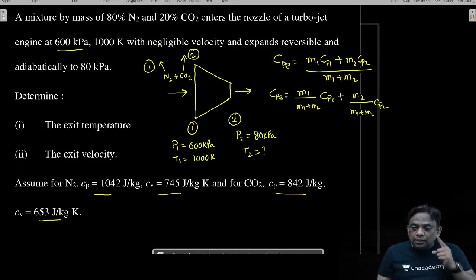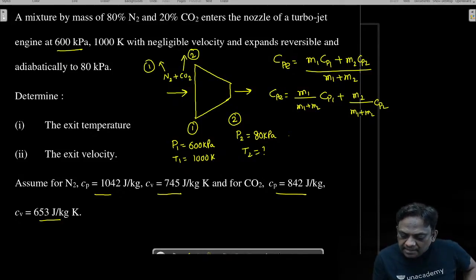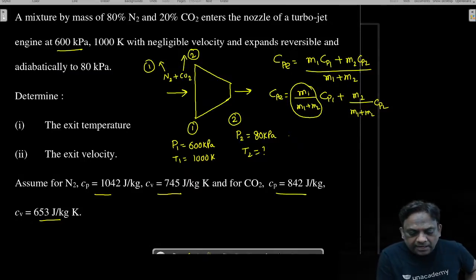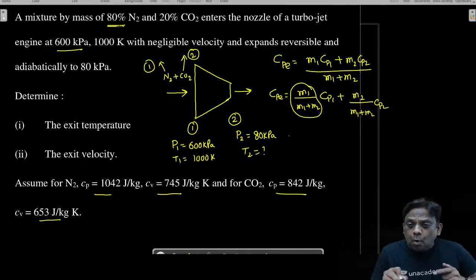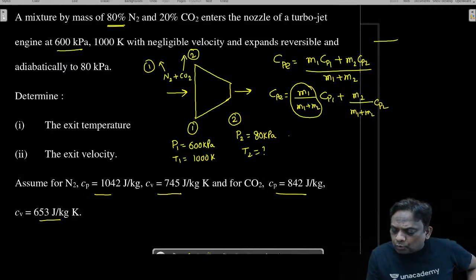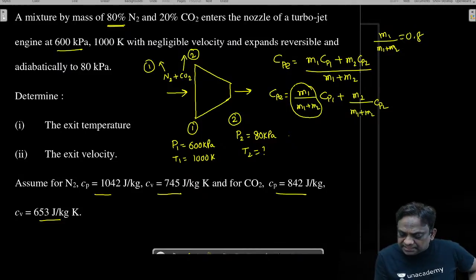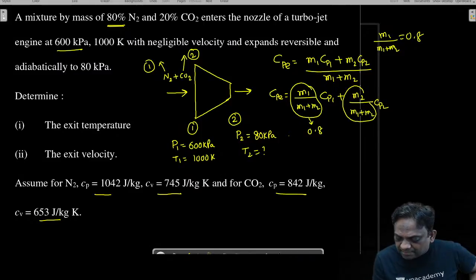Look at it carefully, my dear students. Can we write this as the mass fraction of nitrogen? Already given 80% nitrogen. What does 80% mean? Out of the total mass of 1 and 2, nitrogen mass is given as 80%. That is, this is 0.8. And this is the mass fraction of carbon dioxide, and that is given as 0.2.